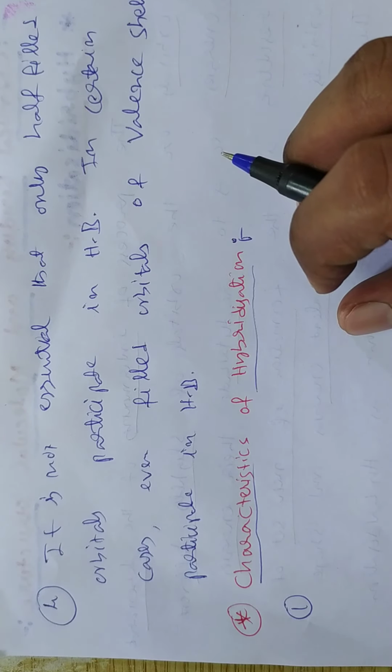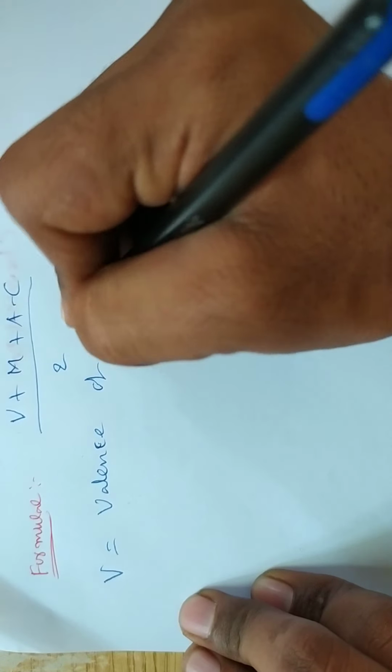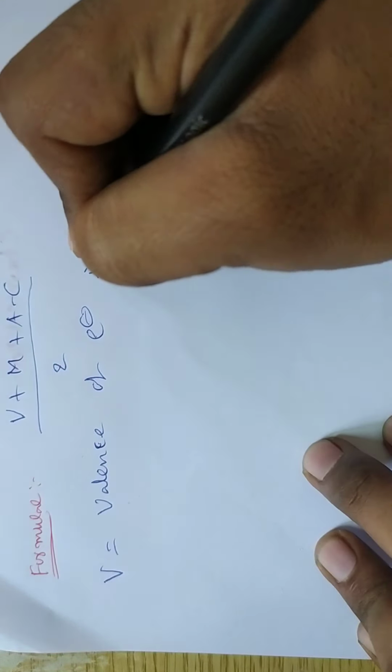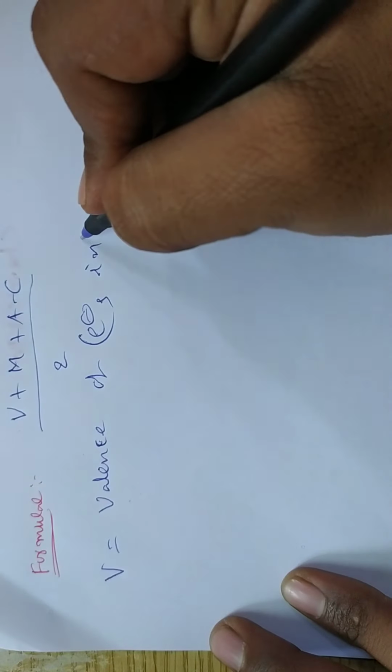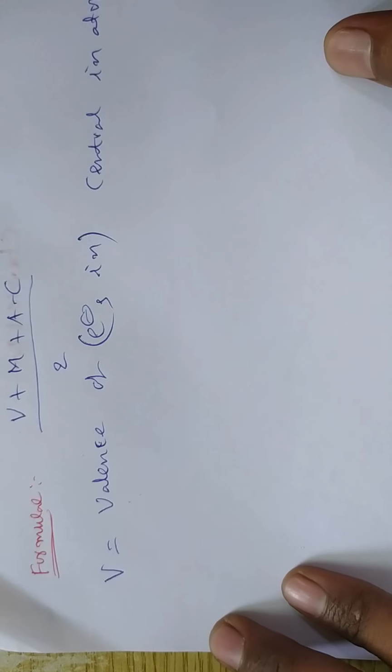V plus M plus A minus C by 2. What is meant by V? V is nothing but the valency, the valence electrons present in the central atom.